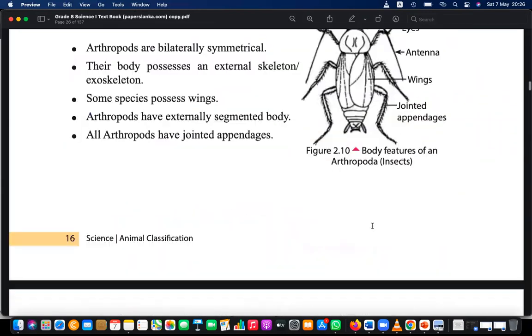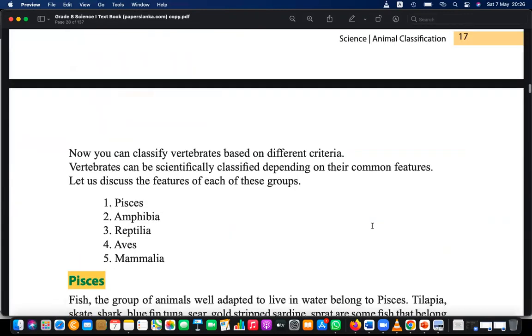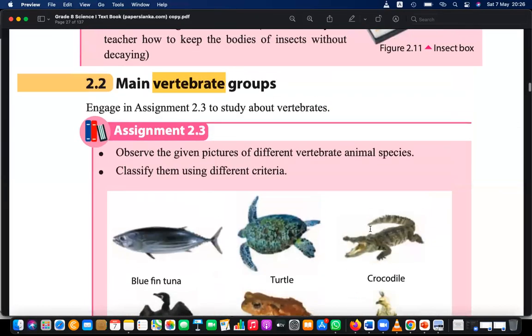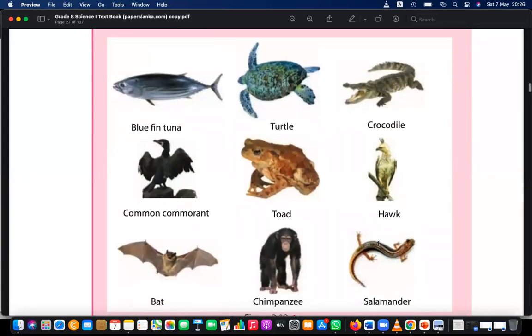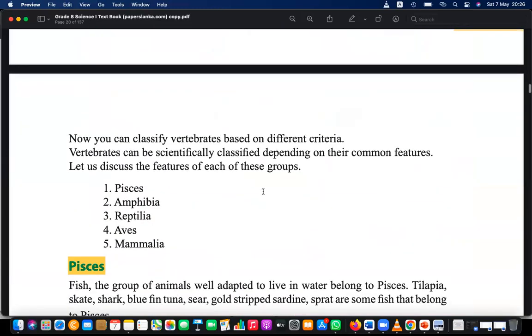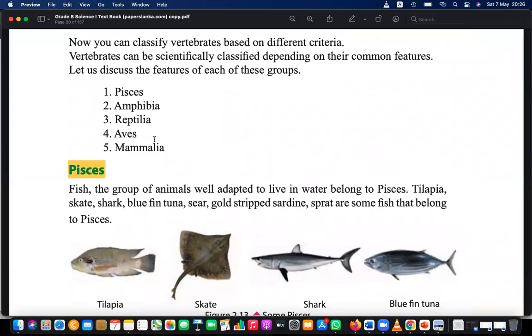Okay, let's move to the topic that we were discussing last day in your book. I think we started discussing the animals having a vertebral column. These animals are called vertebrates, right? Then I think we learned about the main categories, so fishes. Here these animals are categorized mainly by their living habitat.